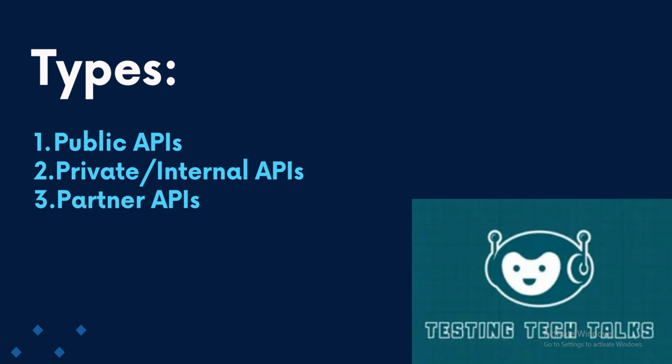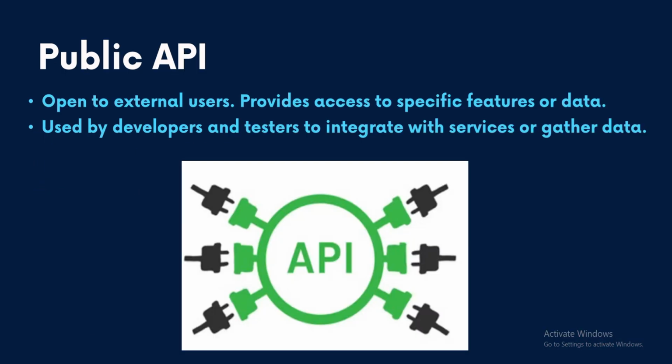Let's talk about the public API first. A public API is an interface provided by an organization that is made available to everyone. It allows users, developers, testers, or anyone to access certain functionalities of the company's services. A public API is like a door that a company opens to let anyone access some of the features or information they have. So I'll give you an example.